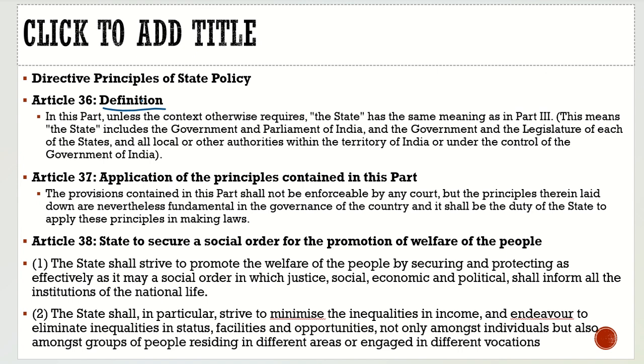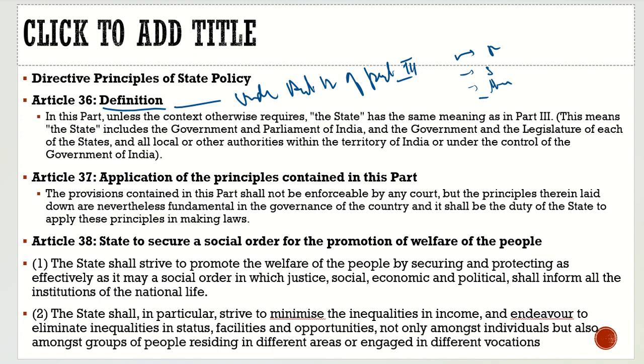It is the same as what was under Article 12 of Part 3. What was the definition of state under Article 12 of Part 3? It was the Parliament or the Government of India, the state legislature or the state government, and all local bodies within the territory of India or under the control of the government.